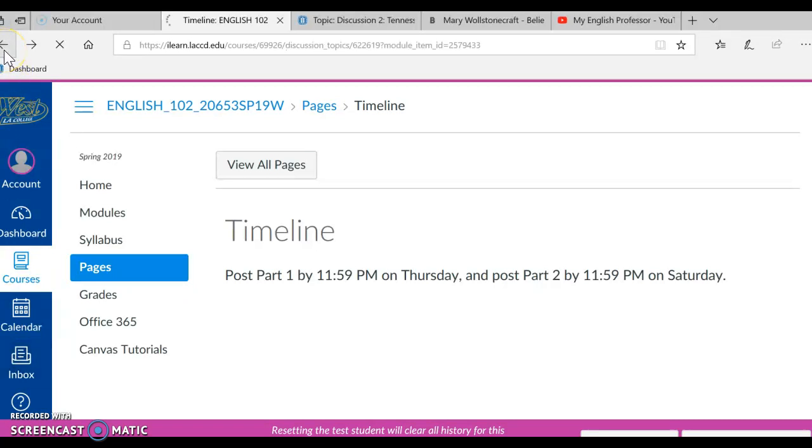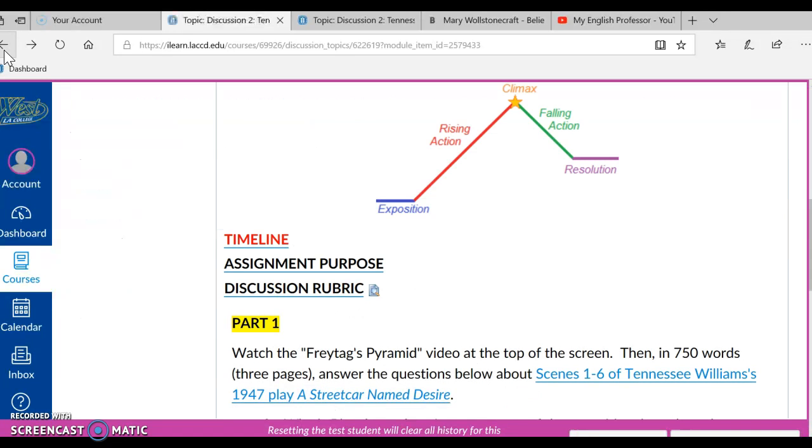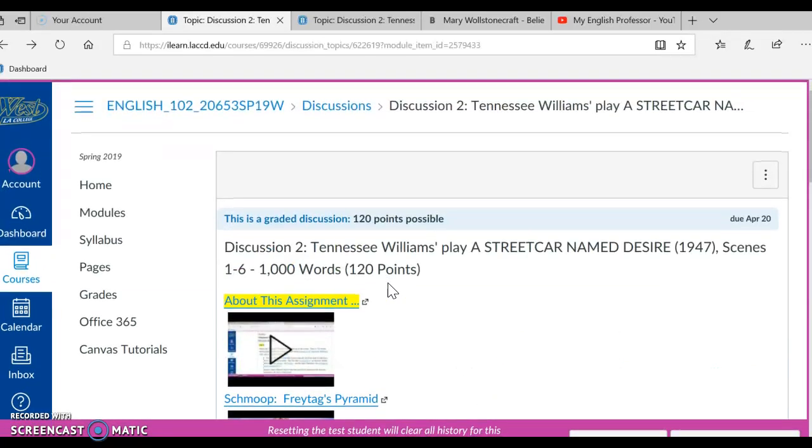Okay, I'm going to click on the back arrow, which will take me back into the assignment. I'm going to remind you to click on the assignment purpose and read about it, and also the discussion rubric to learn how you'll be graded in this discussion. All right, let's get started.